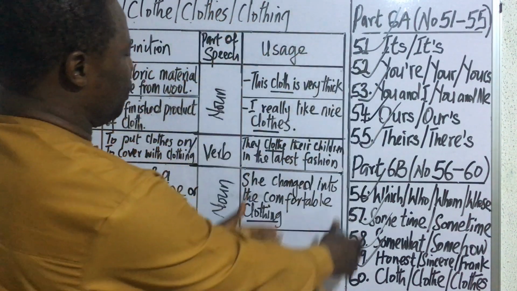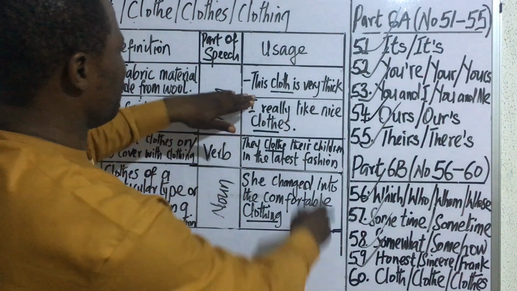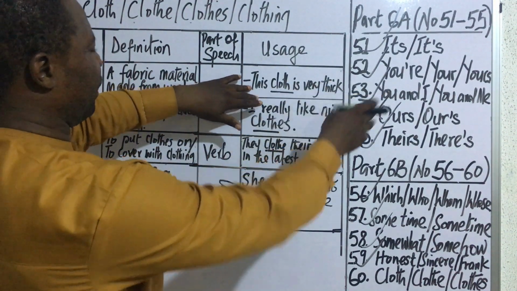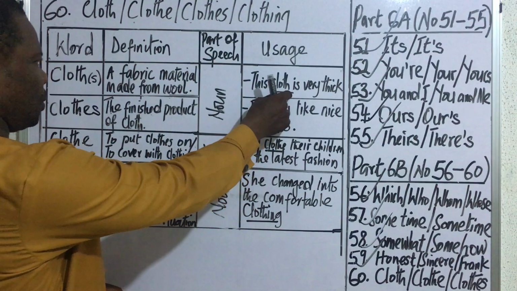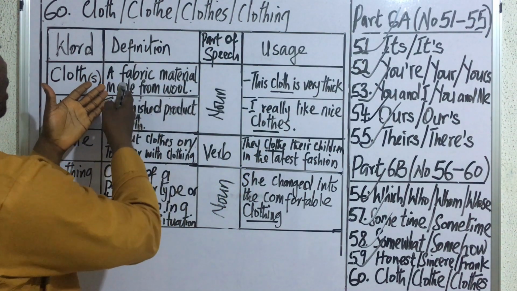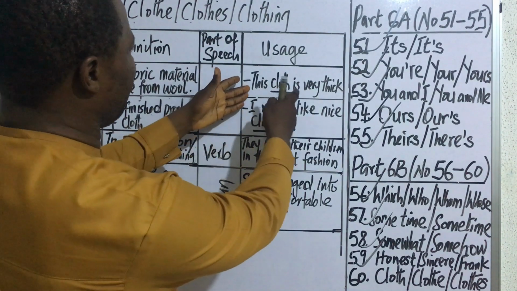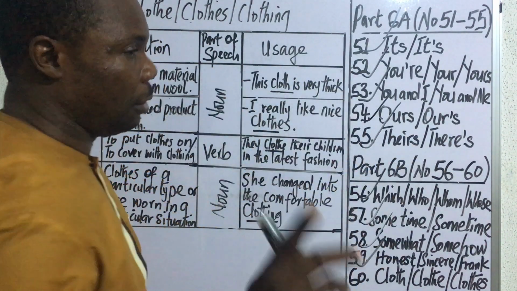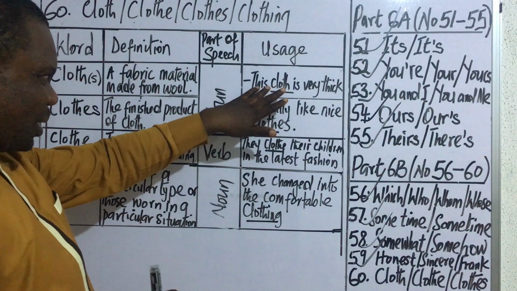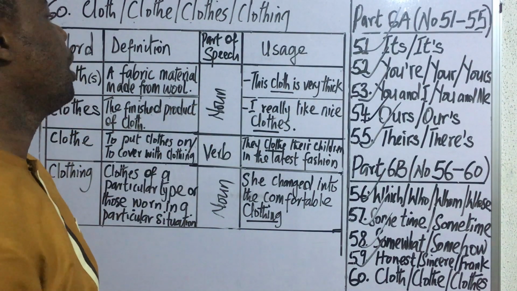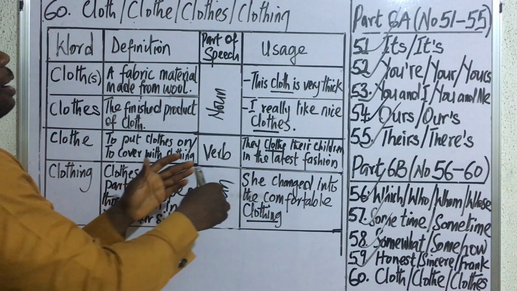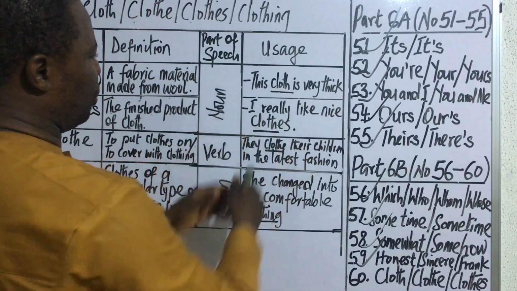Now, let's look at their usage in expressions. The first one says, this cloth is very thick. Beautiful. Cloth here is used to mean a fabric material made from wool. In other words, you can say this fabric material is very thick. And don't forget, you can add s to this word to make it plural. For the next one, we have I really like nice clothes.